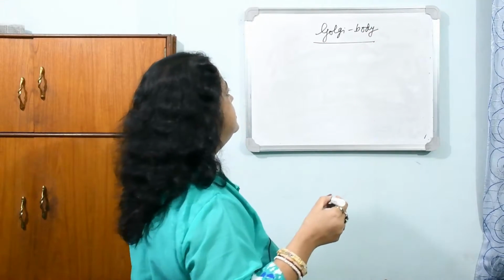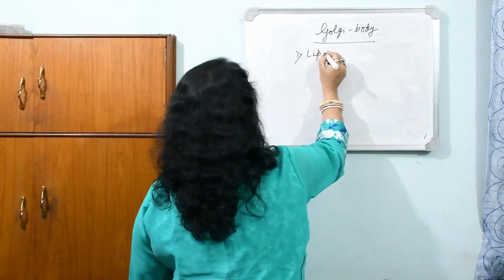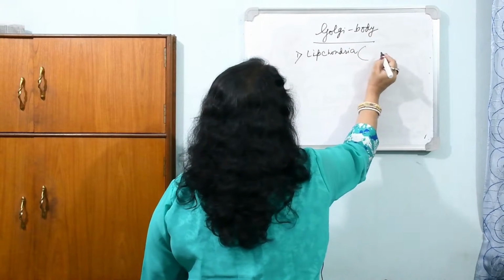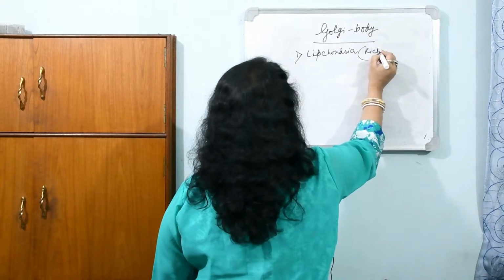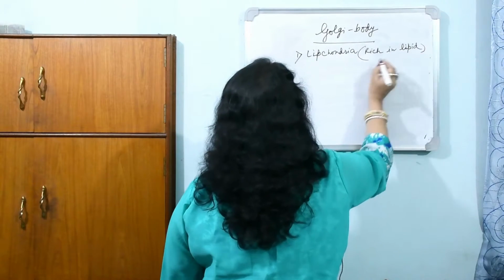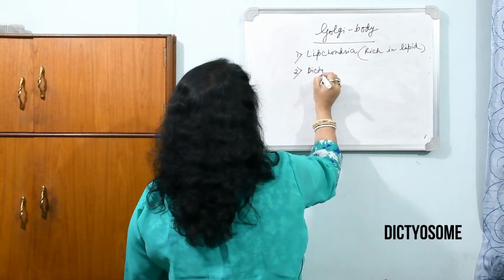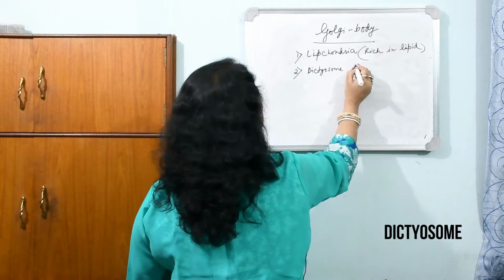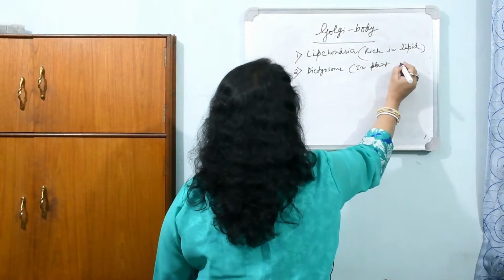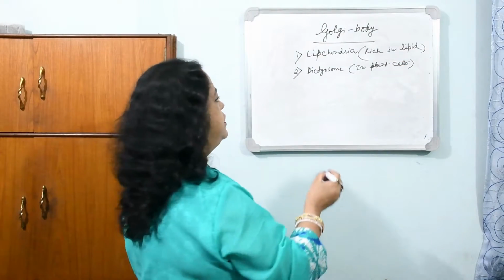Golgi body has another name also, lipochondria, rich in lipid. And number 2, in plant cells it's known as dictyosome. It was first discovered by Camillo Golgi.